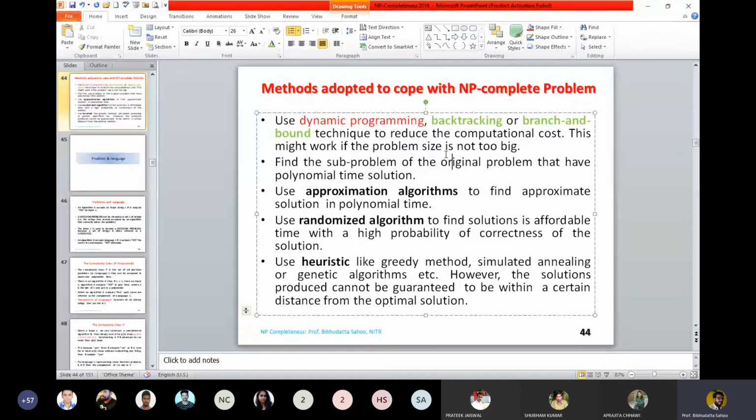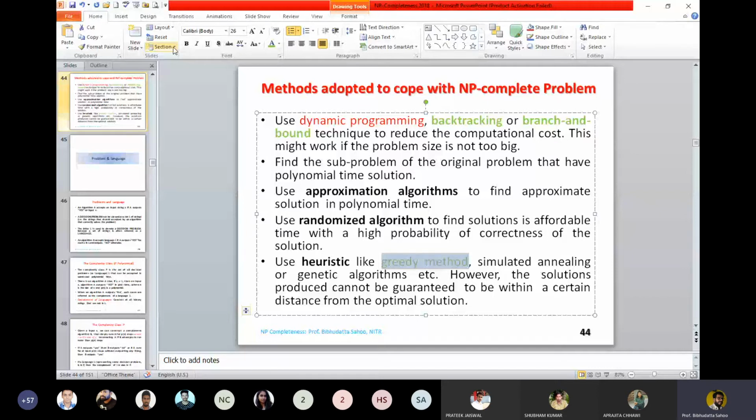No, we can find a polynomial time algorithm for some instances, but that does not mean that the problem is solvable. You are going to design a polynomial time algorithm. All these paradigms will help you to decide a polynomial time algorithm, but that is for a small problem size, or for a few examples.